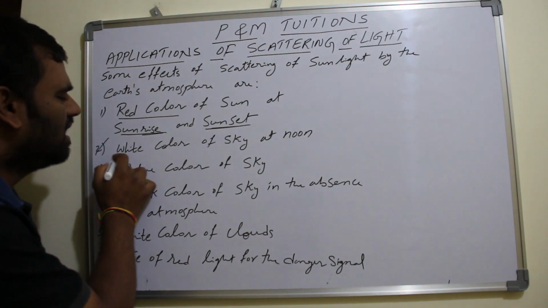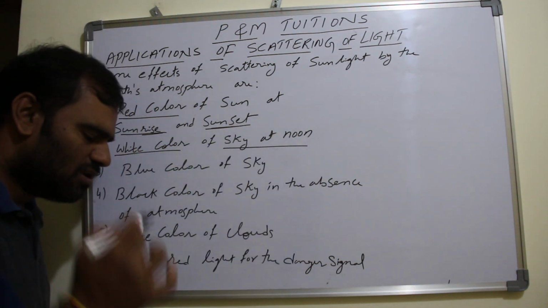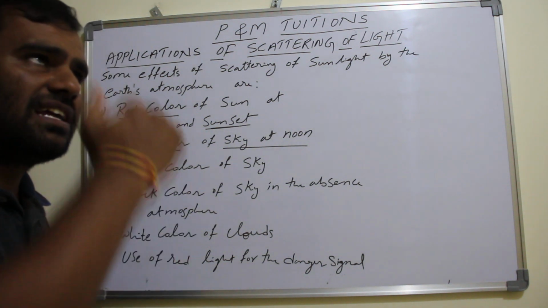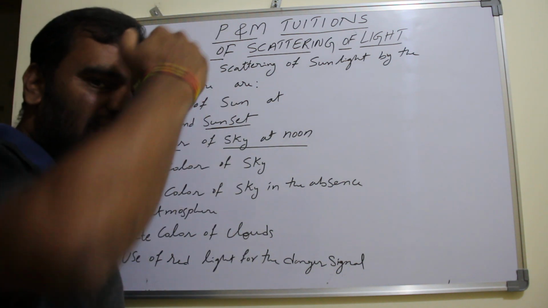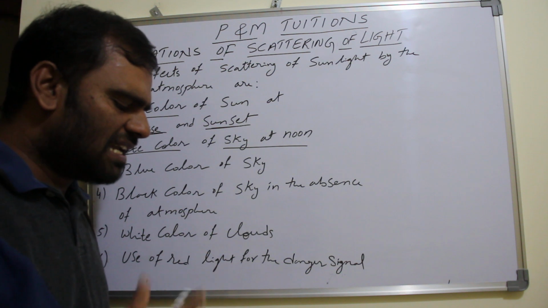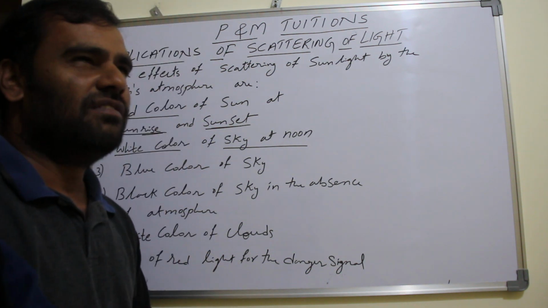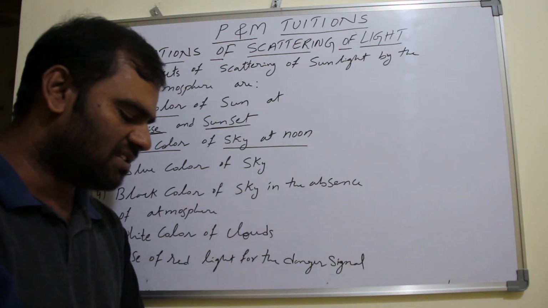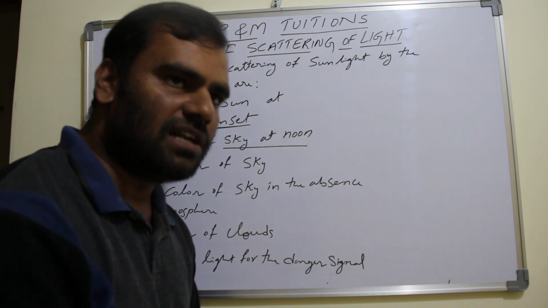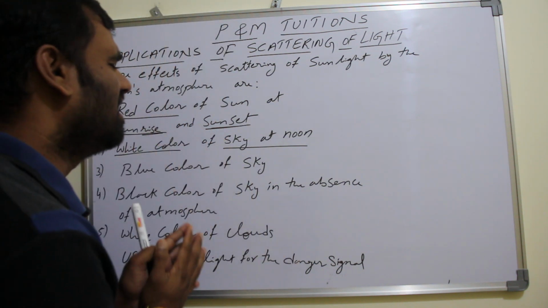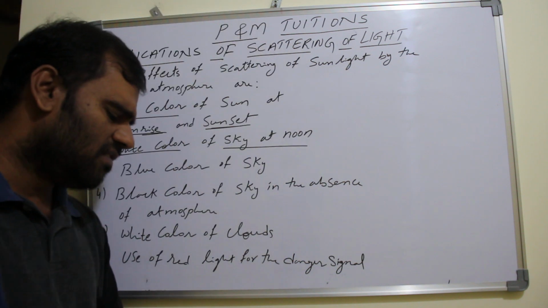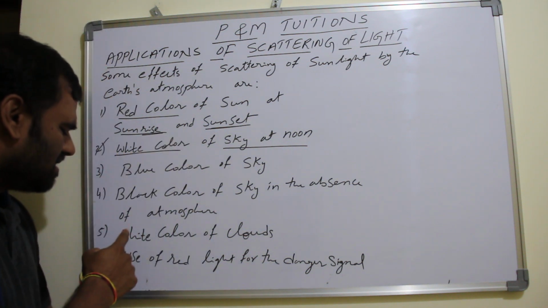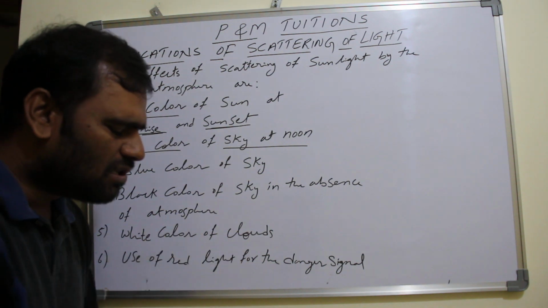Now white color of the sky at noon. At noon, what is the position of the sun? At noon, the sun is directly above our head, right or not? So we get light rays directly from the sun without scattering much, and they travel the shortest distance. So there won't be any scattering of a particular color during noon time. That is the reason the sky is seen as white color.